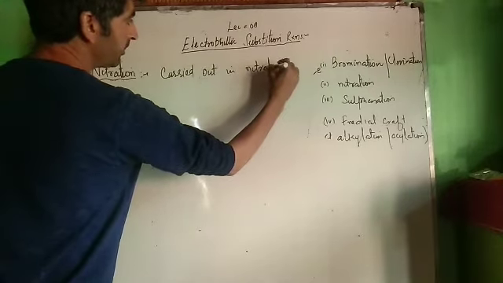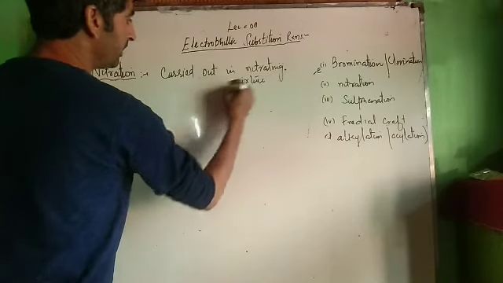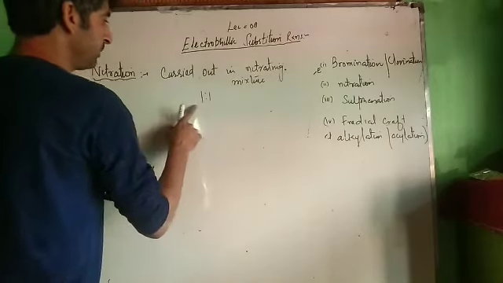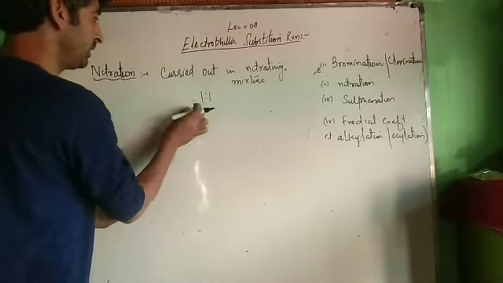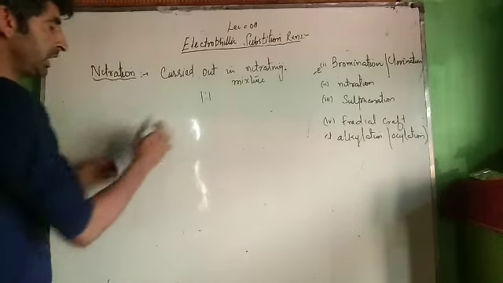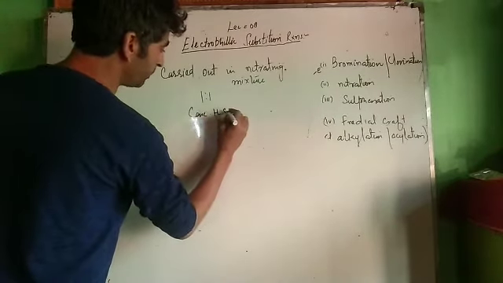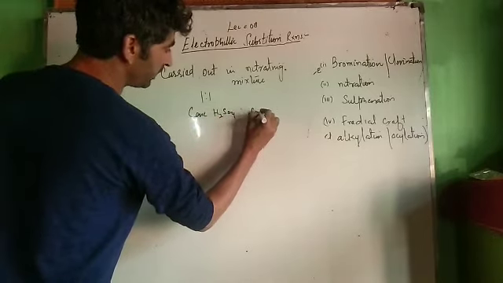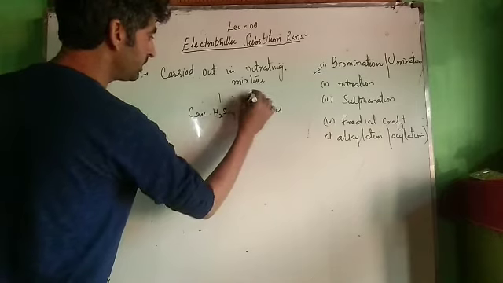What is nitrating mixture? Nitrating mixture is 1:1, means 1 mole of this, 1 mole of this, or 50 moles of this, 50 moles of this, 100 moles of this, 100 moles of this. 1:1 mixture of concentrated H2SO4 and concentrated HNO3.